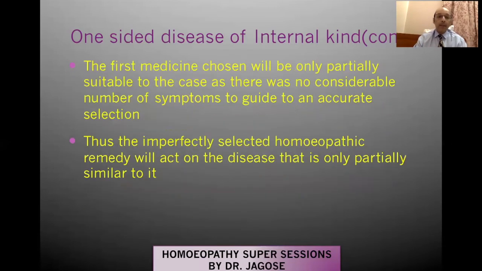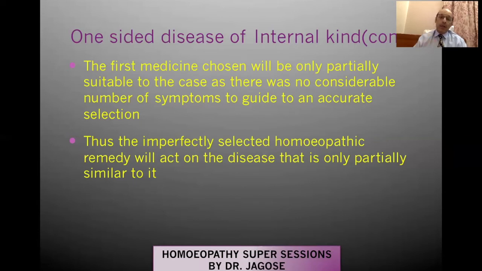So therefore, in such cases, the first medicine chosen will be only partially suitable to the case, as there was no considerable number of symptoms to guide to an accurate selection. So in a one-sided disease where you are only getting one or two characteristic symptoms and the other symptoms are not well perceived by the physician because they are ill-defined, not properly defined, or hazy, naturally the first medicine will only be partially similar. Thus, the imperfectly selected homeopathic remedy will act on the disease that is only partially similar to it.